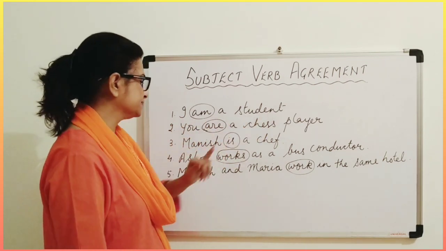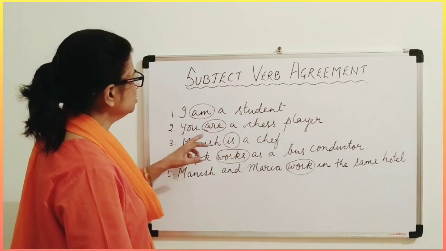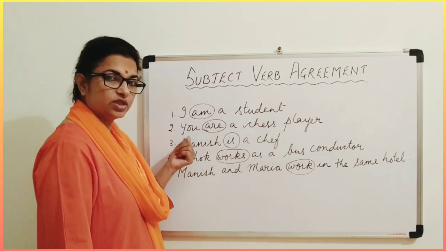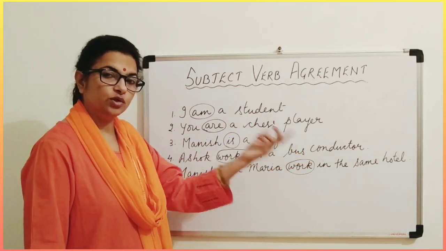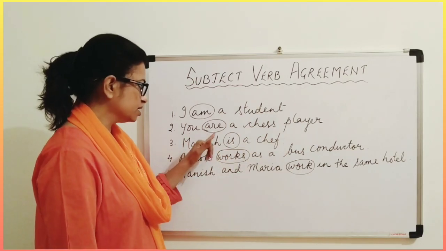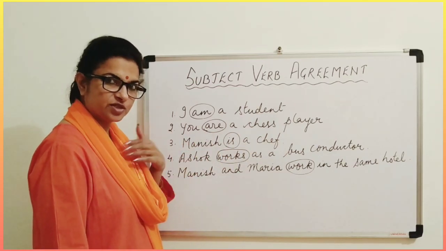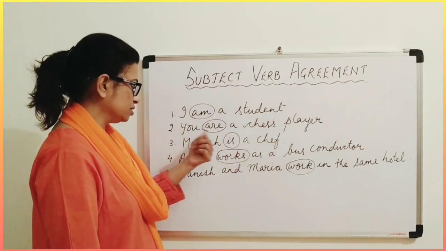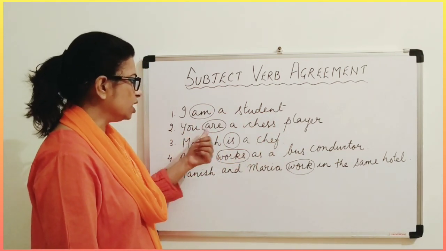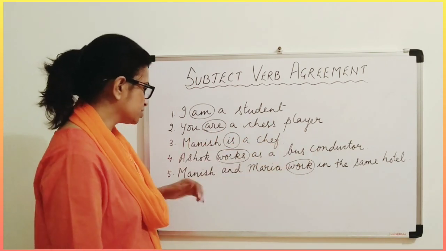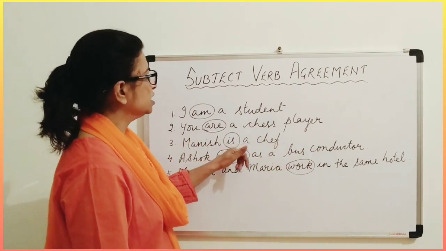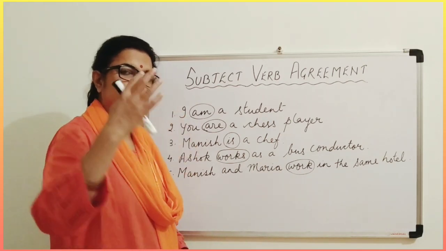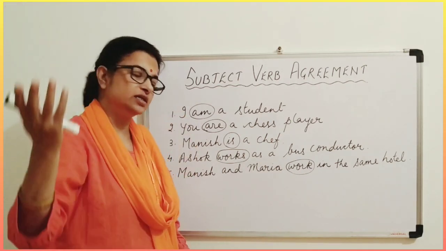This is present tense. Now you are a chess player. Why is are coming here? You is the second person, so it agrees with the second person. That is why are is going to come. First person and then second person. So you are a chess player. Second person. Now Manish is a chef. Manish is a third person. We both are talking about Manish. So Manish is a chef.